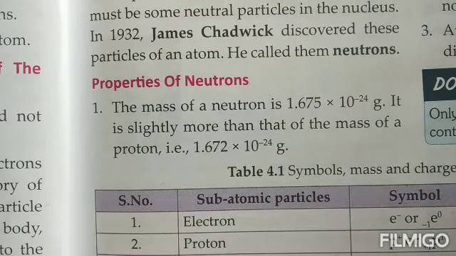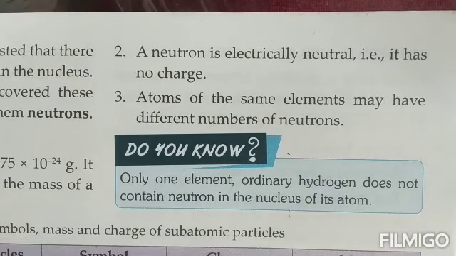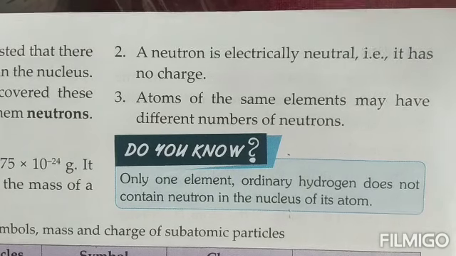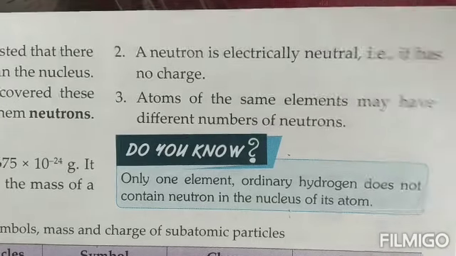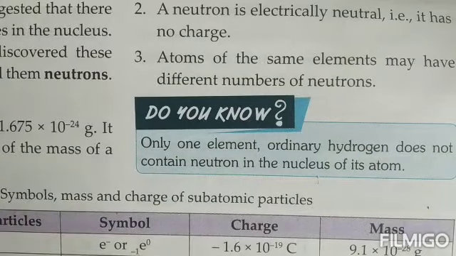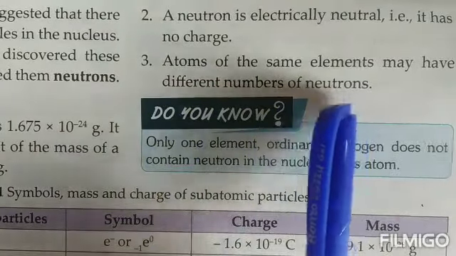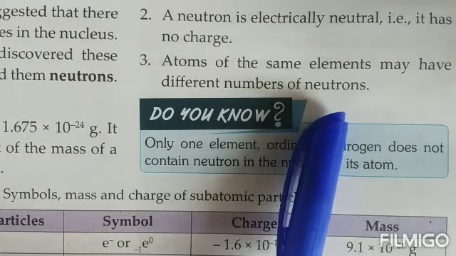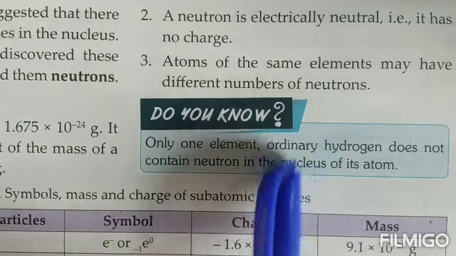Second, a neutron is electrically neutral. That means it does not have any charge. And then the last one is, the atoms of the same element may have different numbers of neutrons, right? And children, if there is a difference in the number of neutrons, then they form another set of atoms, which are known as isotopes.